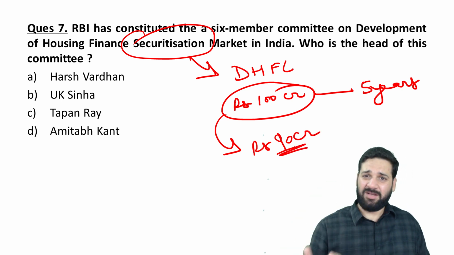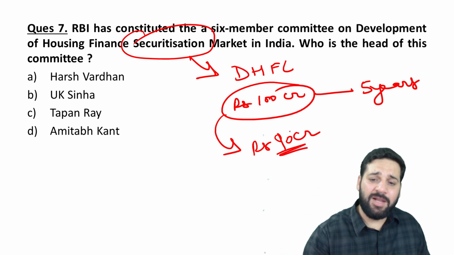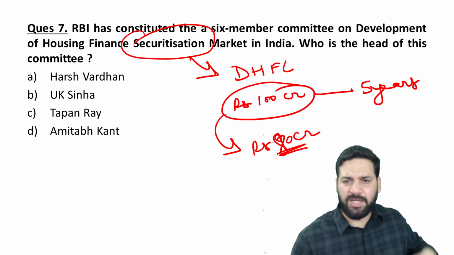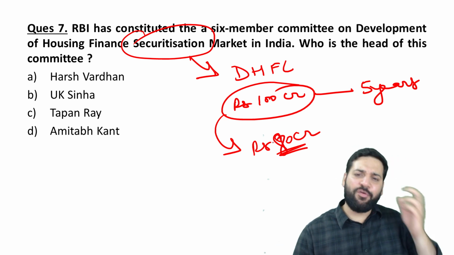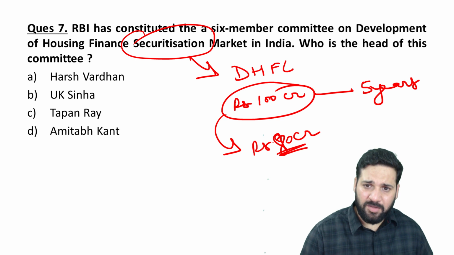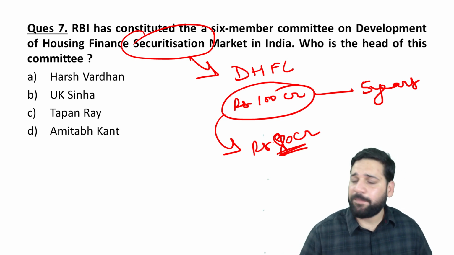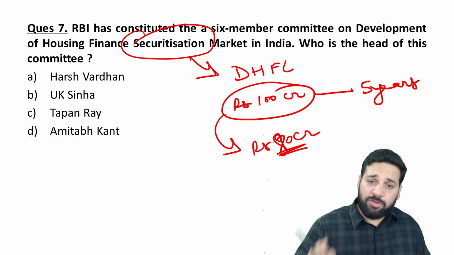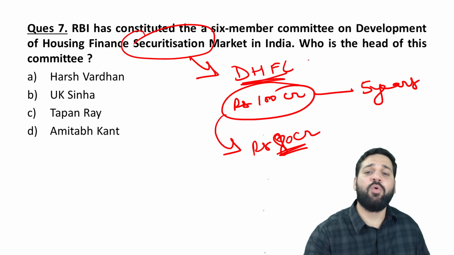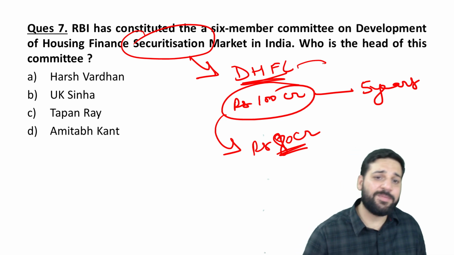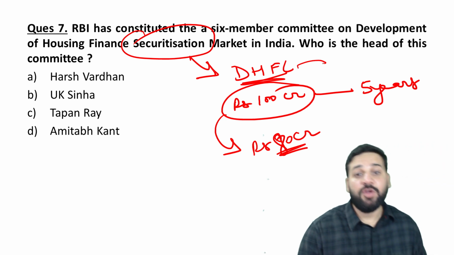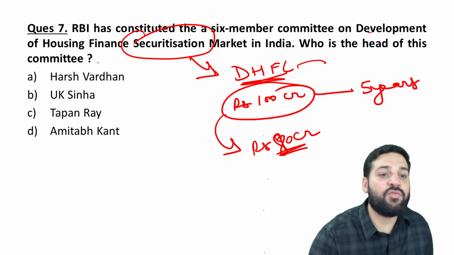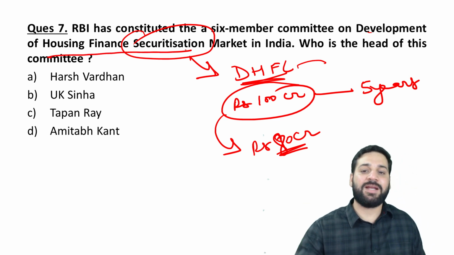Take 10 crore and give me the money now, or let's say 80 crore. It depends upon the quality of assets. If the quality is really good, my asking price is 90 crore. It actually happened that DHFL sold its loans to Bank of Baroda. You can read the newspaper. That's what securitization is. So, a 6-member committee on development of housing finance securitization market in India.